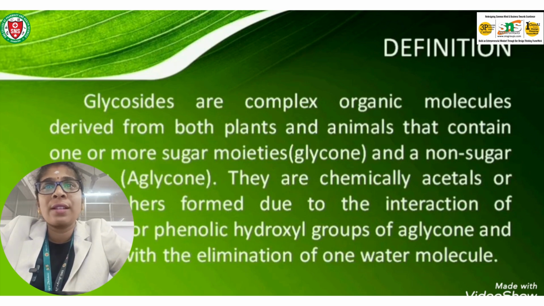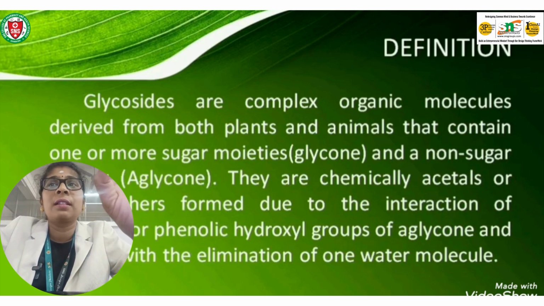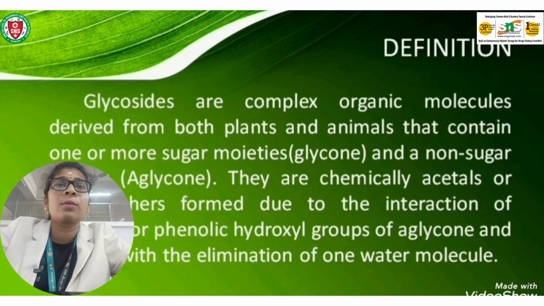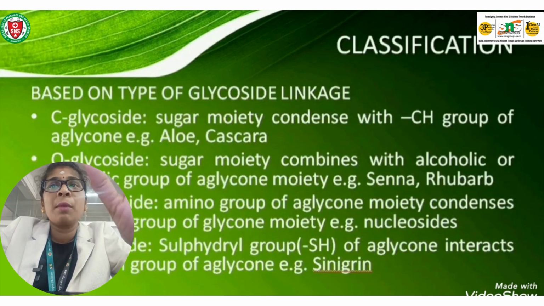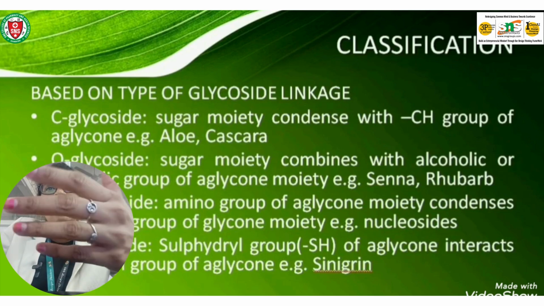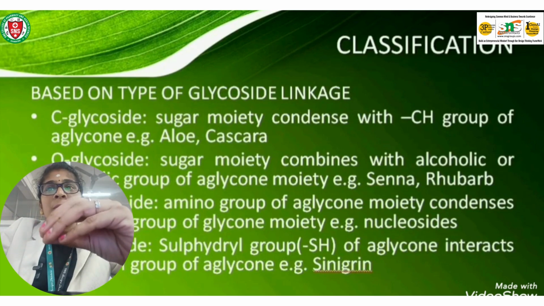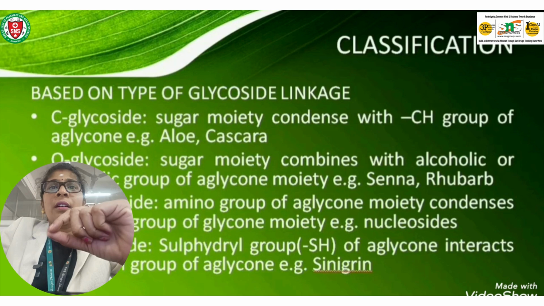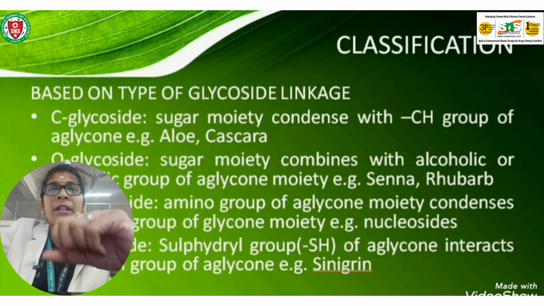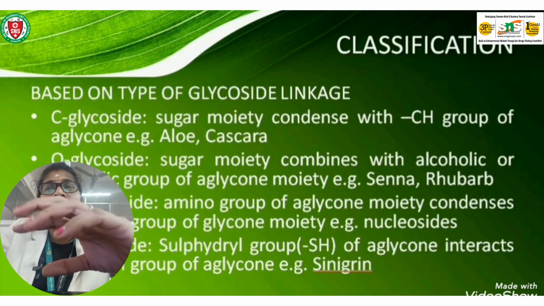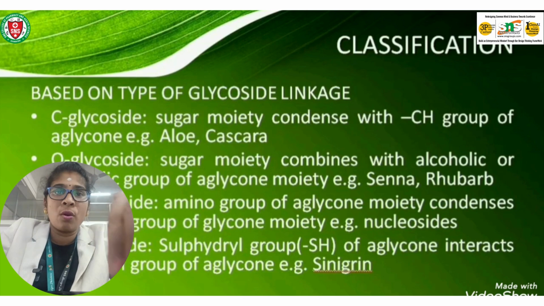Glycoside is a group of naturally occurring complex compounds, and it consists of a sugar part, that is glycone, and a non-sugar part, that is aglycone. So combinedly it is known as glycoside. The glycosidic bond will be formed between the hemiacetal group of a saccharide and the OH group of an alcohol. So the glycone and aglycone portions can be chemically separated by hydrolysis, and it may be in the presence of any of the acids.